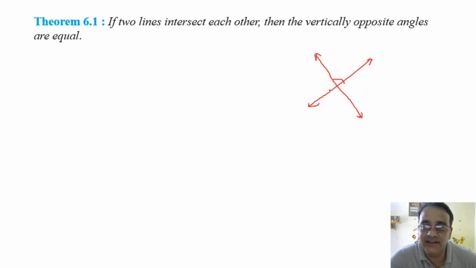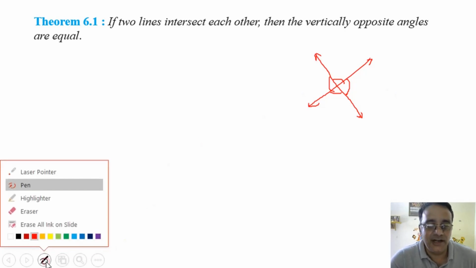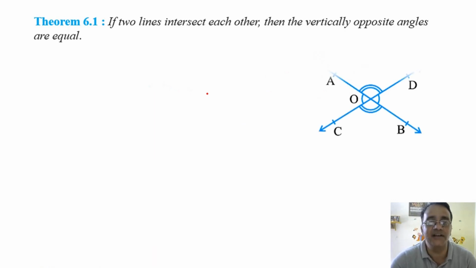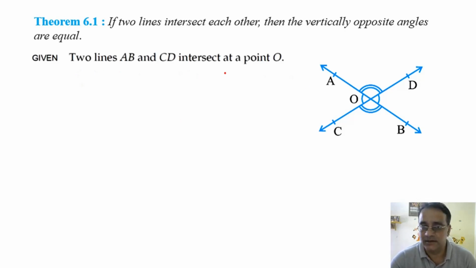एक तो ये वाला हो गया, ये दोनों. Okay, we can't take these two because they have one common arm, and the other pair is this one. So these are called vertically opposite angles. Is that clear? Now we have to show that these are equal. Vertically opposite angles are equal. So let us start with the diagram. AB and CD intersect at point O, and this is the given.